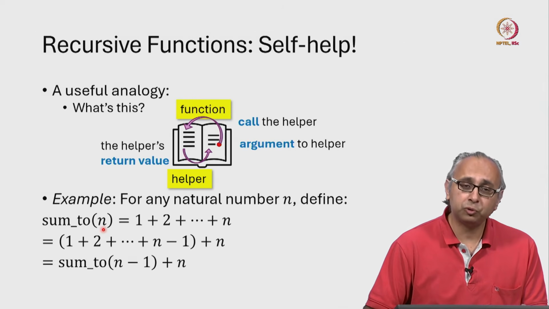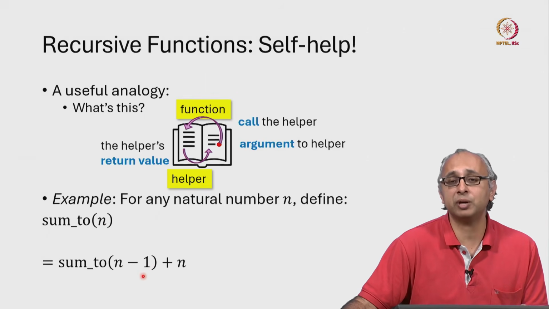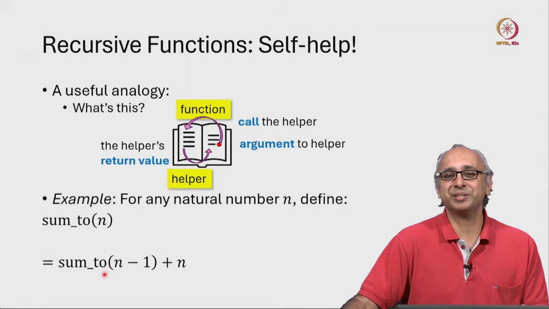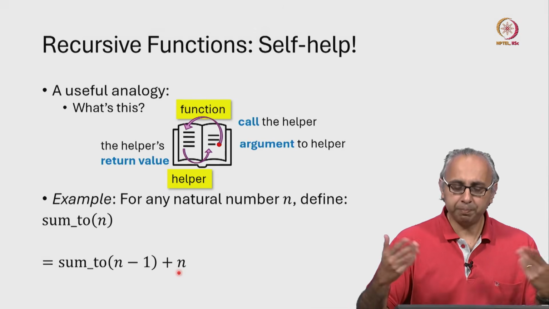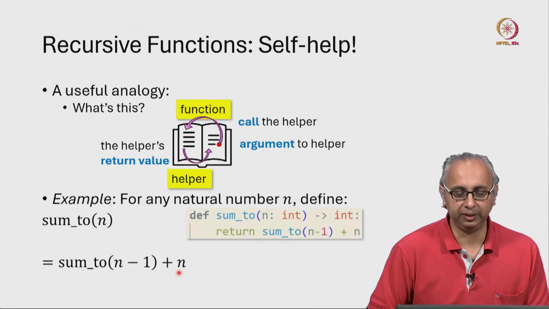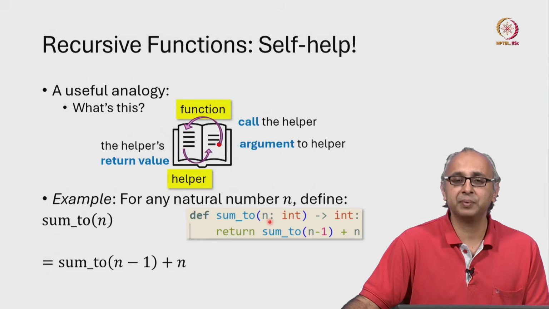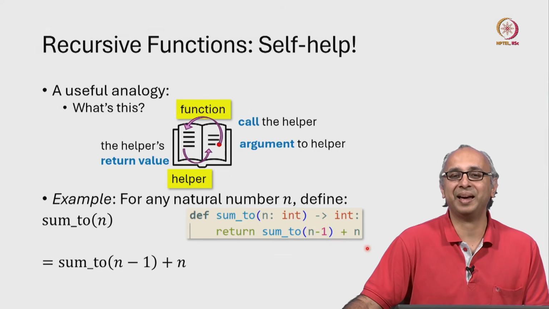Well, firstly, you use a helper function that just calculates what the sum is to n minus 1, and then once you have that answer, it's very simple. You just have to add n to that answer. So in Python, this might look something like this. So simple. To calculate the sum to n, calculate the sum to n minus 1 and add n.